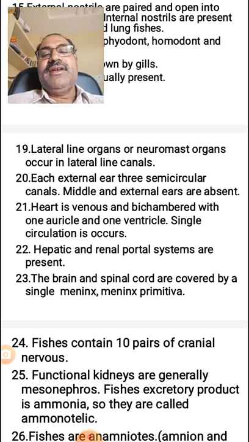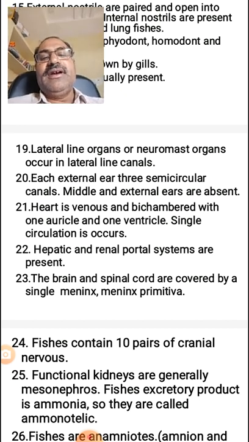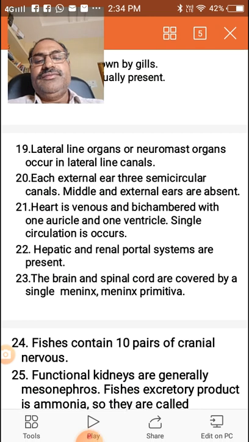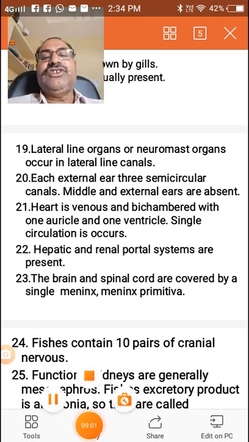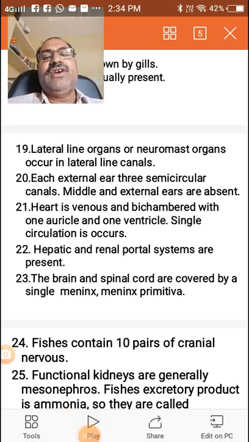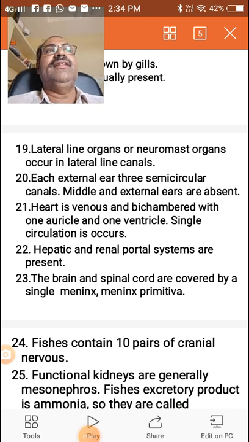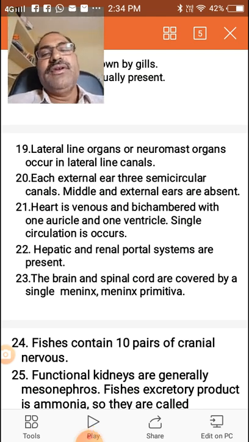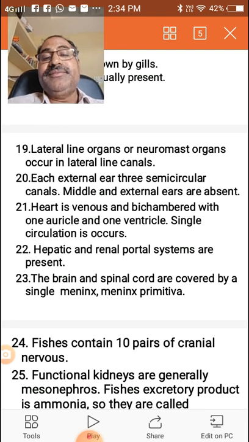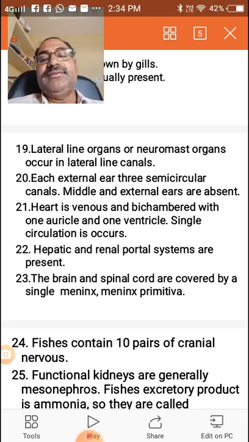The heart is venous and bichambered, meaning it contains 2 chambers, only one auricle and one ventricle. So it is called a bichambered heart. Venous heart is related to the fishes.